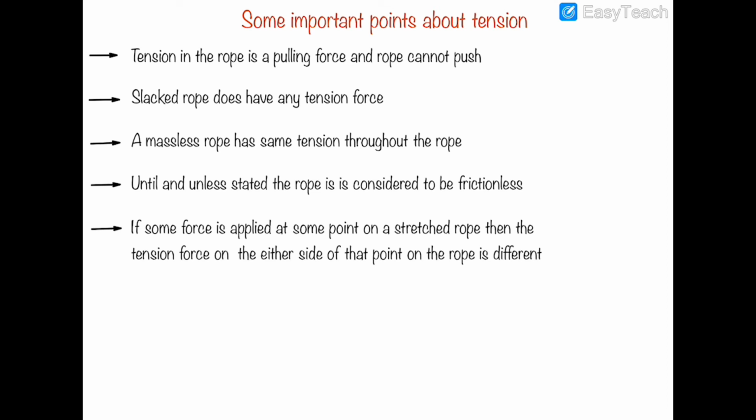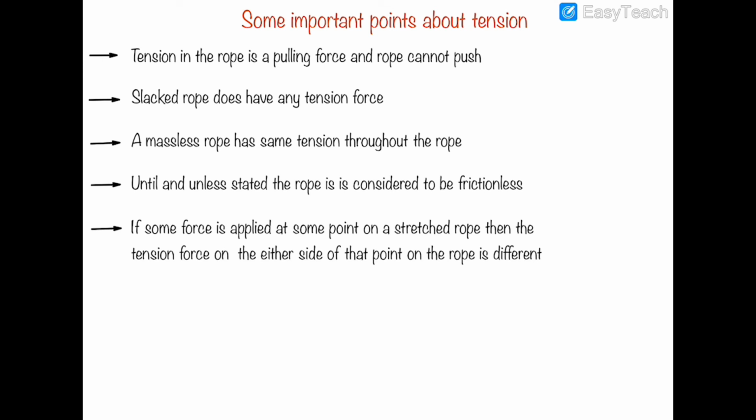Now third point, the massless rope has the same tension throughout the rope. In this complete portion of mechanics we will consider the ropes to be massless, and hence in a massless rope the tension is the same throughout the rope. Until and unless it is stated, the rope is considered to be massless and frictionless also. We do not consider any friction in the rope, and we do not consider any mass of the rope until it is stated in the question.